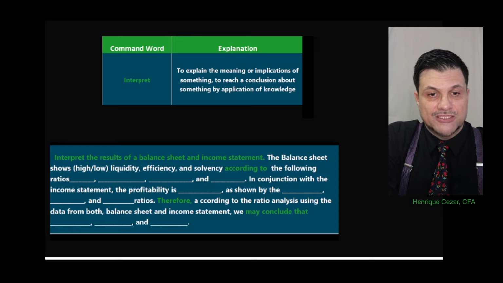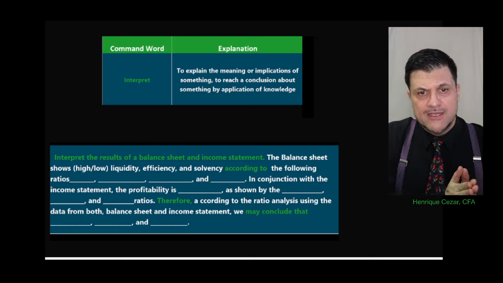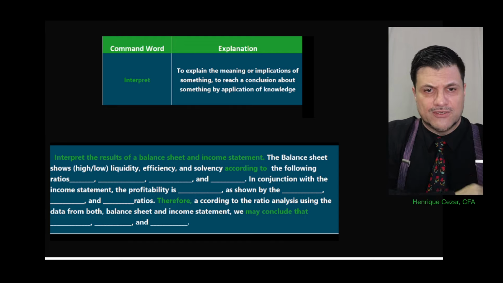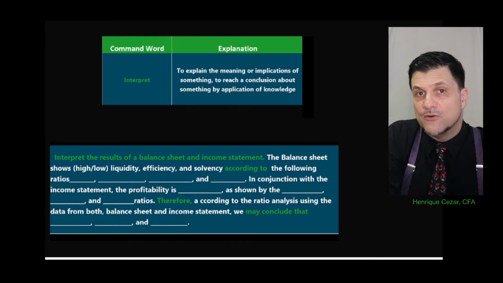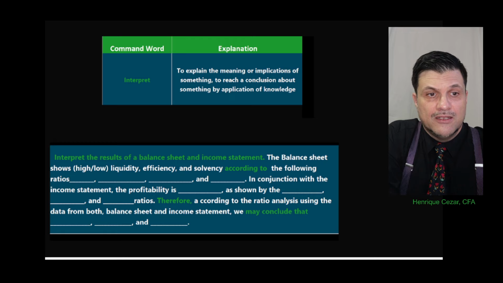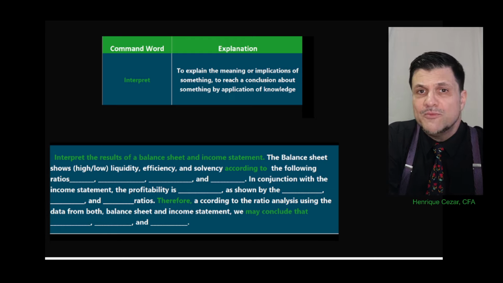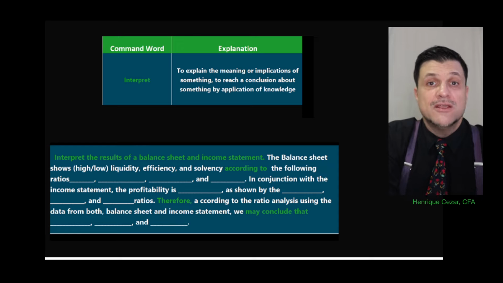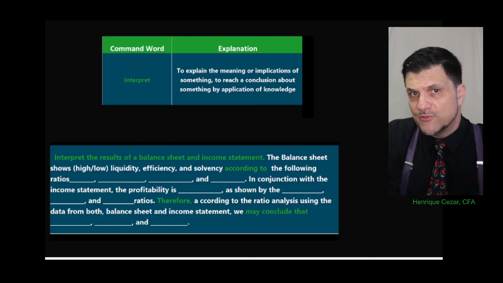So let's see an example. Interpret the results of balance sheet and income statement. Easy question here. Vague, because there are a lot of things. Take a look at the number of minutes and structure your answer accordingly. So let's see. The balance sheet shows, because you're going to see something in front of you, you're going to have a table and you're going to have to interpret the results. In this case, the results of financial statements presented by the company. It could be any kind of interpretation, but interpretation requires data available to you. Look, a very interesting question that I don't think is going to be on the 2023 exam, but could be in future Level 3 exams.